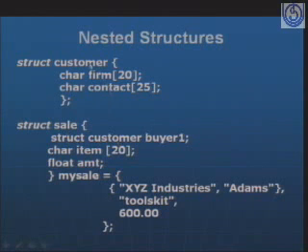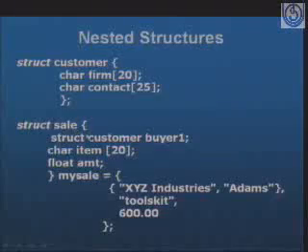At the top of the page I had declared one customer structure, and next I had declared one sales structure, wherein the customer structure itself is a member of this second one. So these are called nested structures. A structure is there, and within that particular sales structure, a customer structure is also included. So these types of structures are called nested structures.